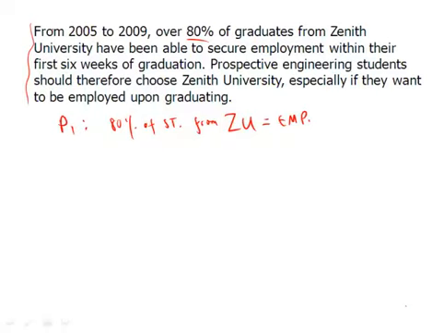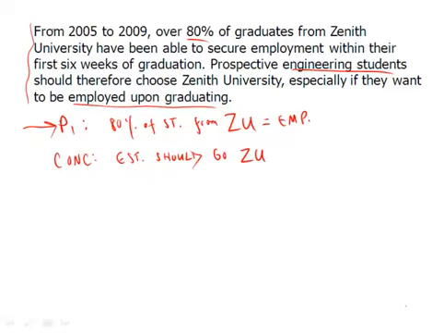Now, there really isn't another premise. There's simply the conclusion. The conclusion is this. Well, if you're an engineering student, you should choose Zenith U, especially if you want to be employed upon graduating. So they say, look at this. Wow, 80% of people get a job from ZU. So, hey, engineering person, go to ZU, if they want to get a job after graduating.